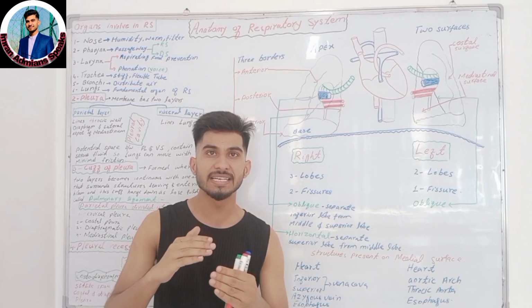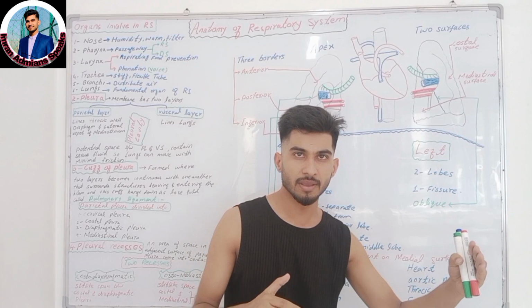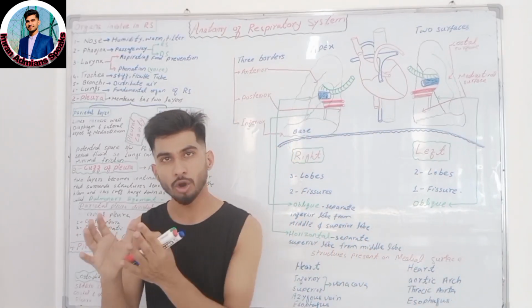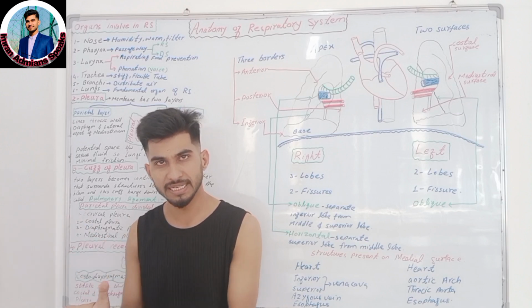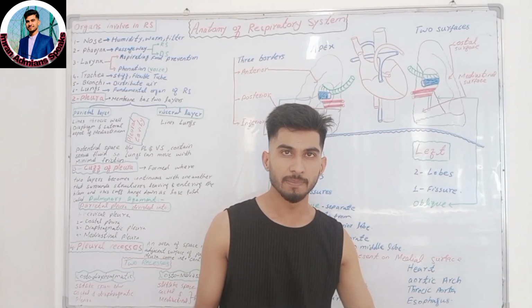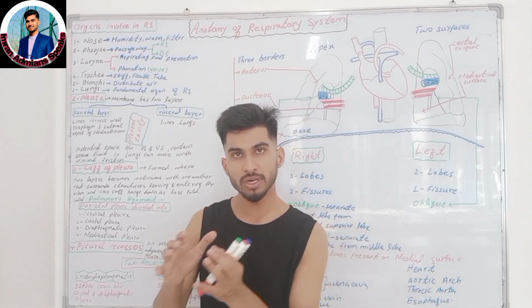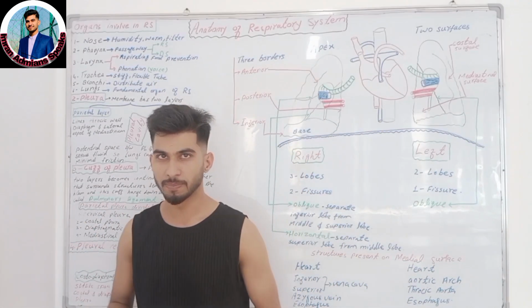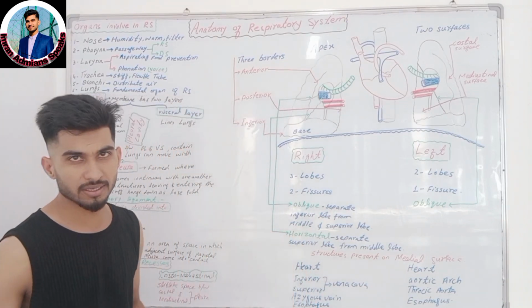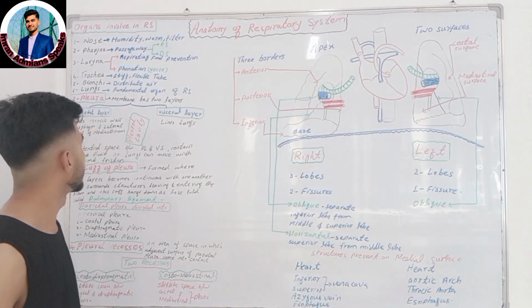We will briefly discuss the anatomy of the lungs, and we will also discuss how many borders the lungs contain, how many fissures, what is the cuff of the lungs, okay, and we will also discuss the outer covering of the lungs, which is the pleura. So first of all, we will discuss how many organs are involved in the respiratory system.